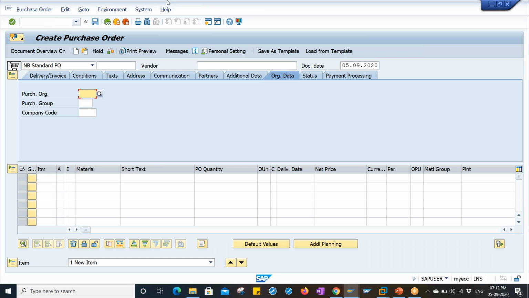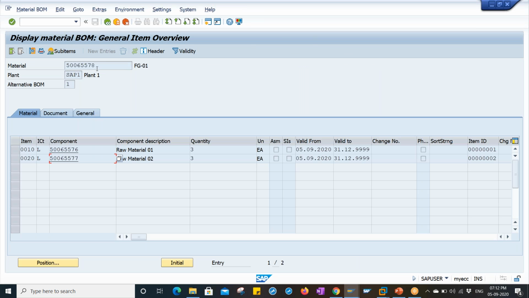ME21N. Okay, so let me enter the vendor. Any document type you can use. Let me enter the organizational data. Okay, let me enter the finished product. Finished product means what finished product I'm going to order based on these components, right?